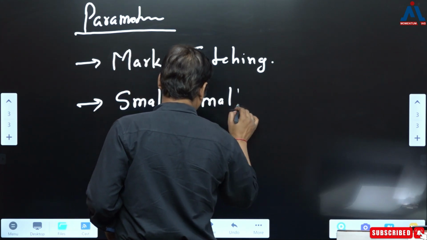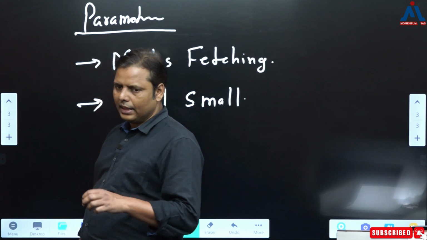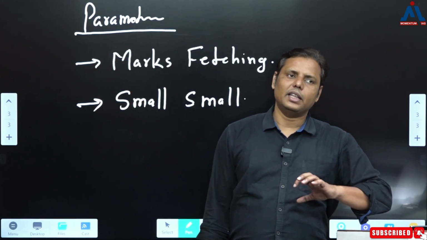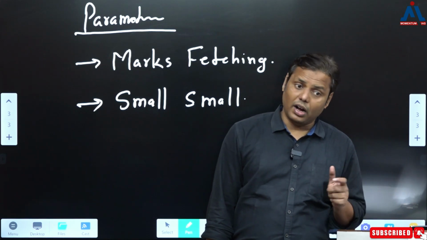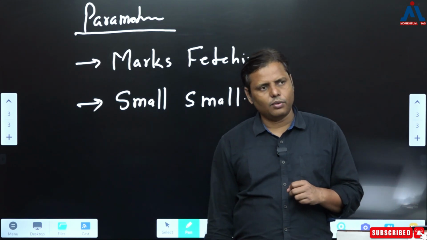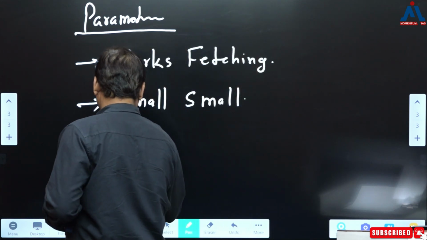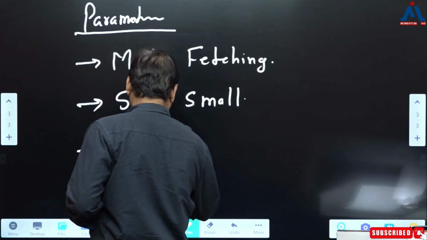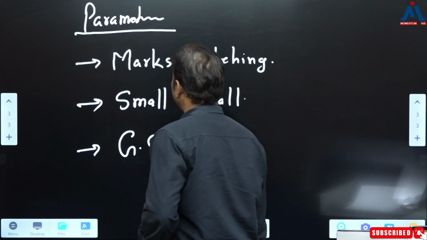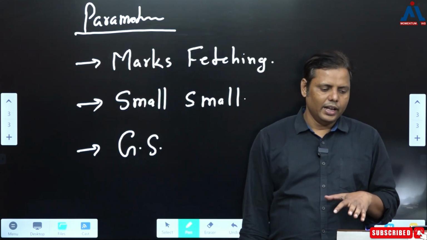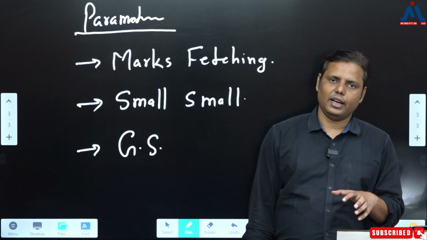small. If it is very small, it is easy for you. Why? Because you are getting selected with this optional paper without putting in a great amount of hard work as such. So that's the second thing which is very important. And then finally the third thing, how this particular optional paper helps you in general studies, correct? Now I'll say here you're not supposed to be very emotional, correct?